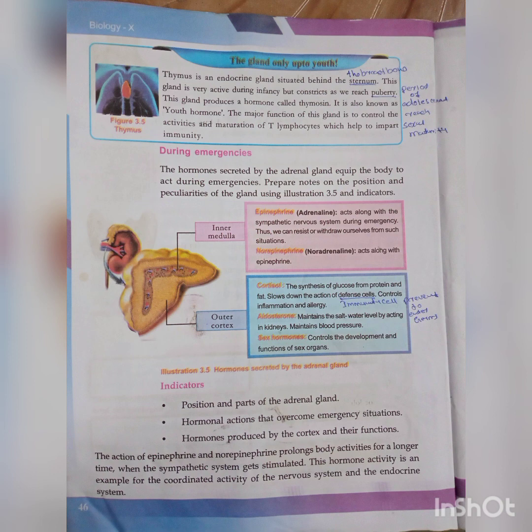This is the maturation time of the T lymphocyte, which helps in imparting immunity. Shortly, there is a thymus gland. In the thymus gland, there is a hormone known as thymosin. Thymosin is very active in infancy, but when you reach puberty, it constricts. This hormone, also known as the youth hormone, has the major function of controlling the activity and maturation of T lymphocytes. T lymphocytes help in imparting immunity.